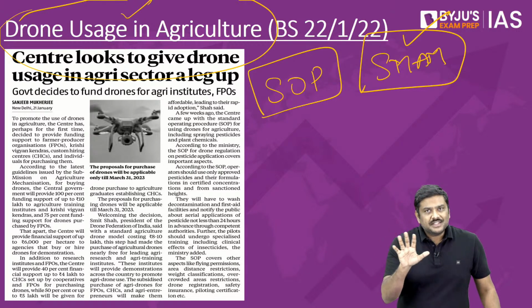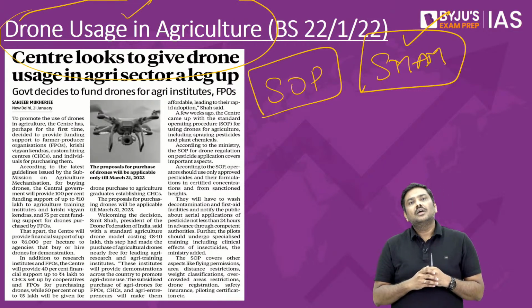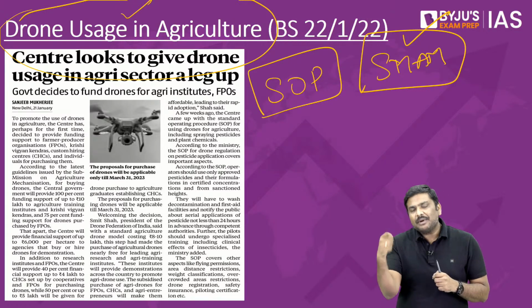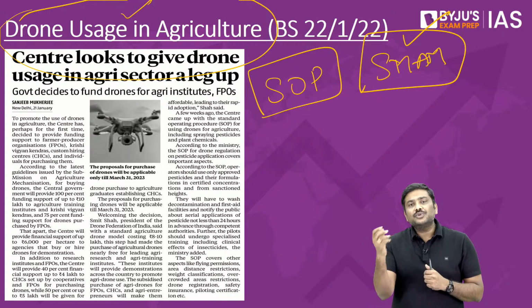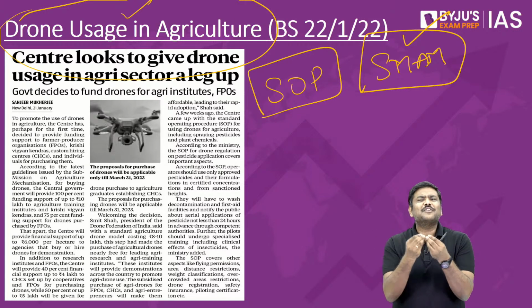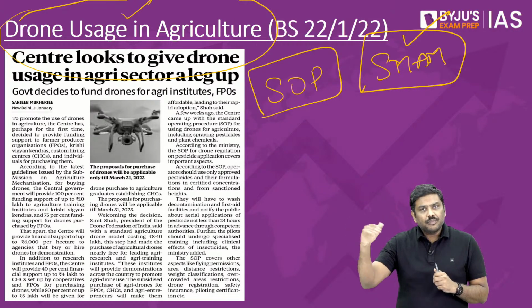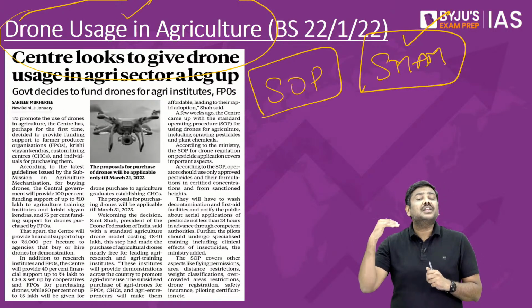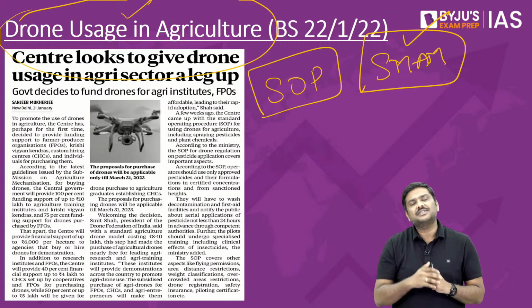Now, important points are these. Very often you discuss that one of the issues in the agriculture sector is that the labor usage is very high in case of India, and usage of technology, that is mechanization, is very low. In Western Europe, USA, mechanization levels in the agriculture sector are said to be somewhere in the range of 95%.